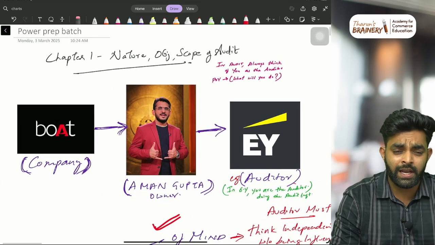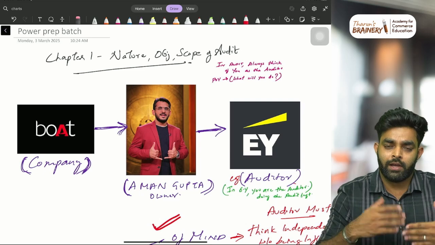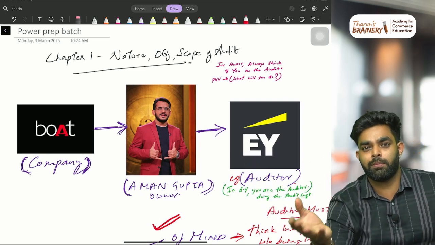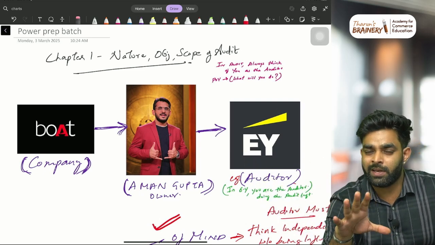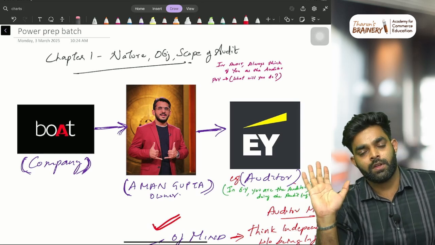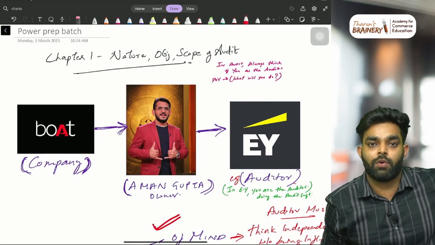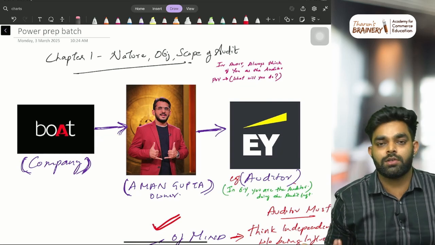And I'll keep it below 2 hours, 1.5 hours, 1 hour or something, so that I know the exam is happening tomorrow. Don't rely on a marathon the day before the examination. In auditing, the game is purely on self-study. That is why I'm not taking a 10-hour marathon, which is not needed. If it was 1 month back, then it would be fine, but now it is not that much needed.